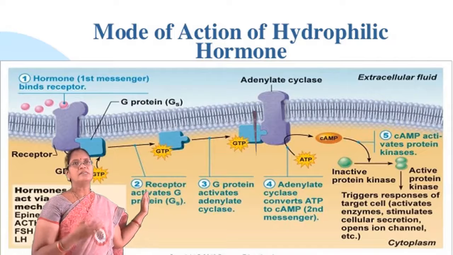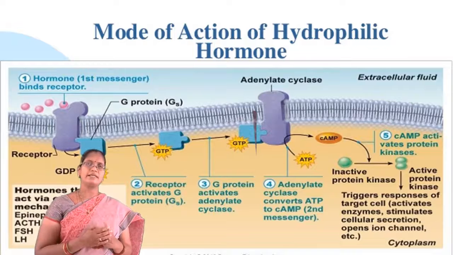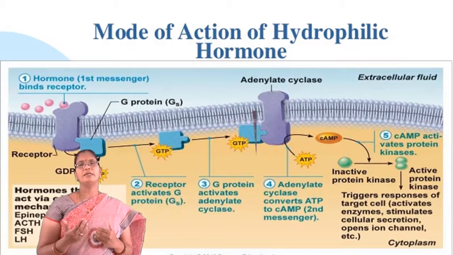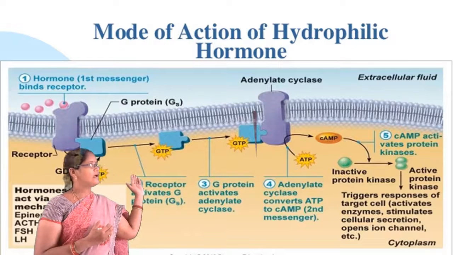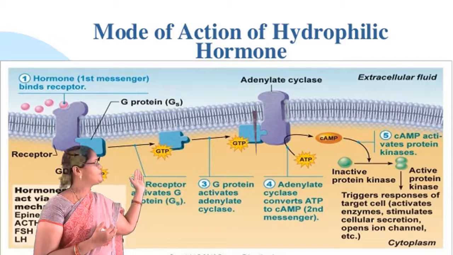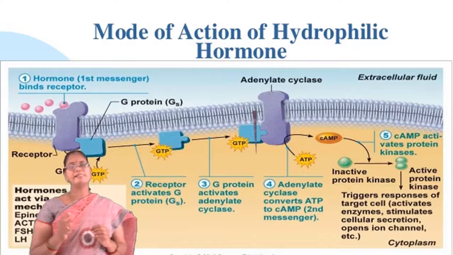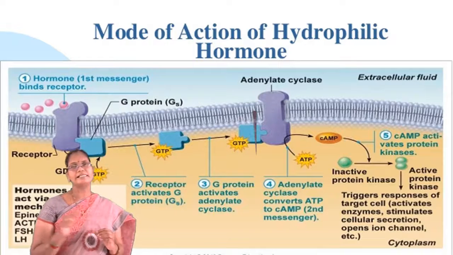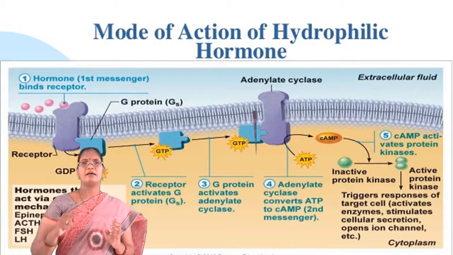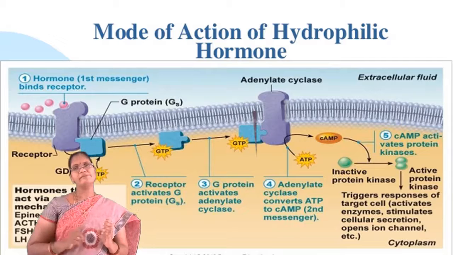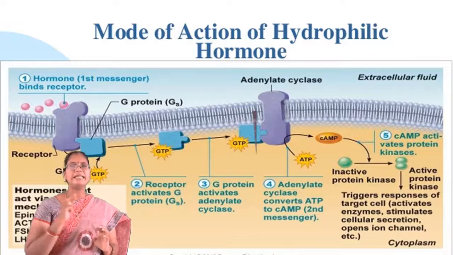Let me repeat once. Hydrophilic hormones are water soluble hormones, so they can't enter into the cell. They have cell surface receptors. Here I am going to explain an example, that is GPCR, the G protein coupled receptor. That means the receptor is coupled with the G protein, hence the name. This is a cell surface receptor and it spans the membrane 7 times, so it is called a 7 transmembrane receptor, or also a serpentine receptor.